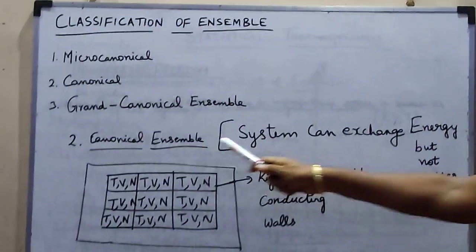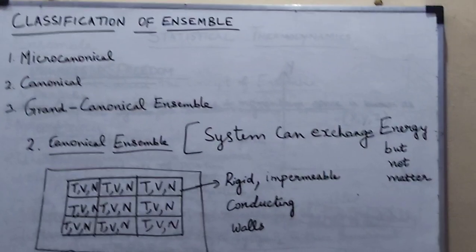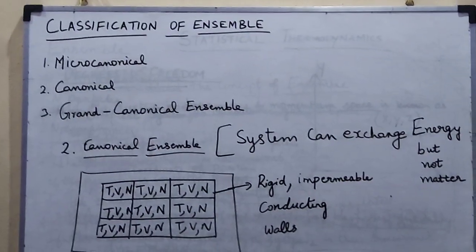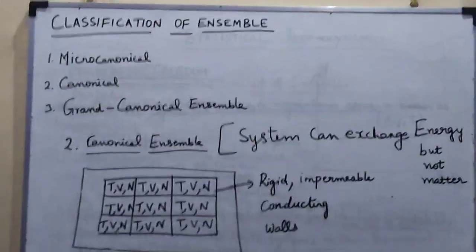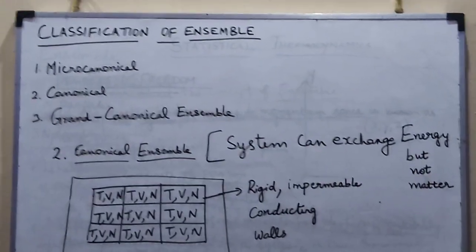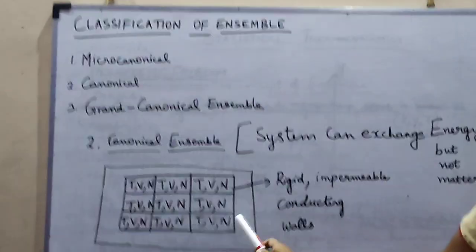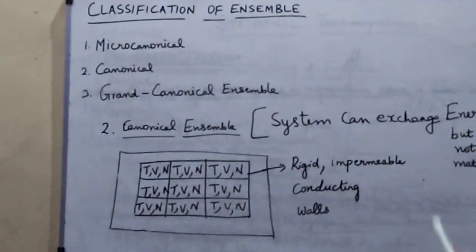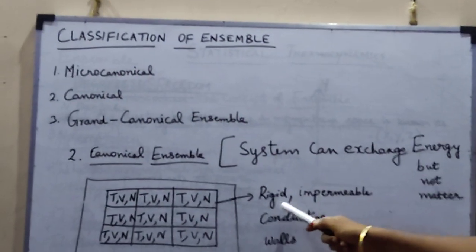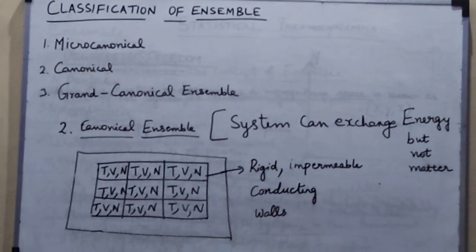Under the canonical ensemble, it is a collection of independent systems having the same temperature T, volume V and number of identical particles N. So here you are seeing independent systems having the same T, V and N, but they are separated by rigid, impermeable conducting walls.